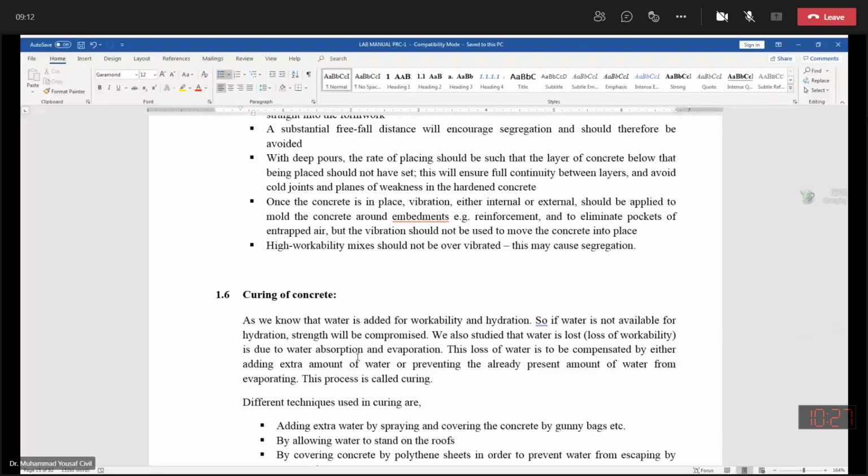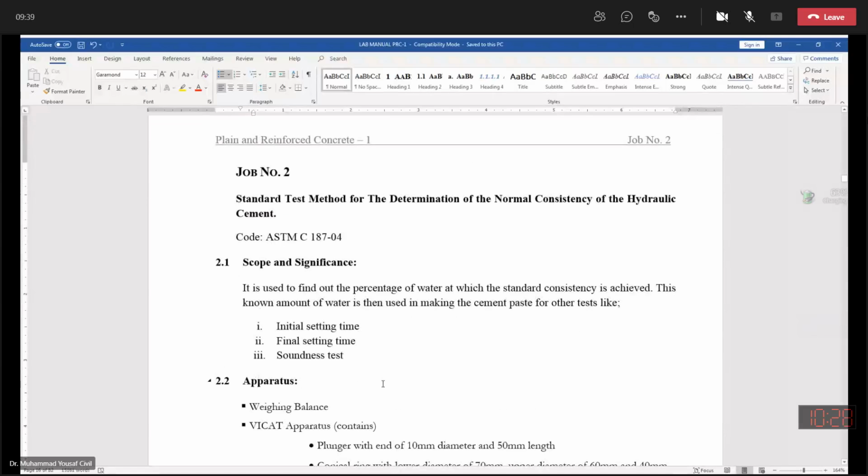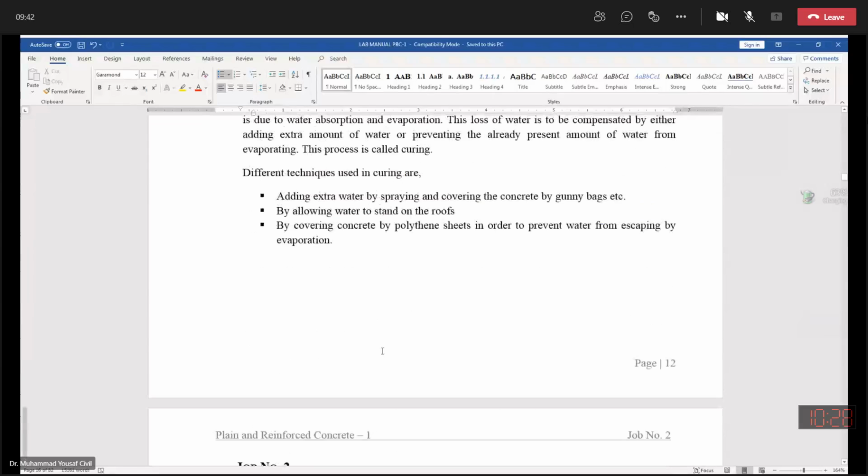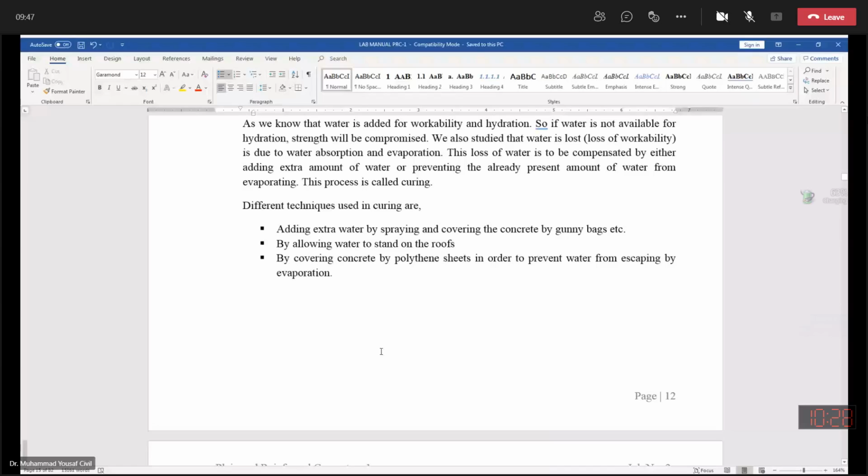So we will be considering the physical and mechanical properties of all the ingredients, and at the end, we will also be considering the mechanical properties of the concrete as a whole, the concrete mass as a whole. Just starting from the properties of the cement, which is a very important property, and plays a very important role when you are preparing the concrete mix.